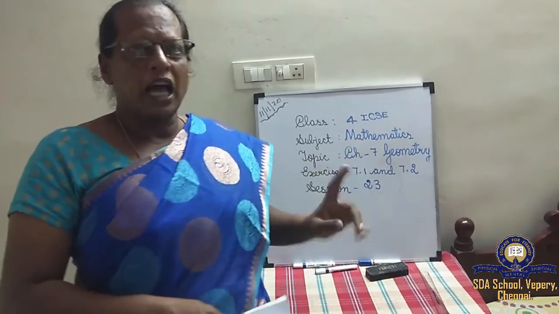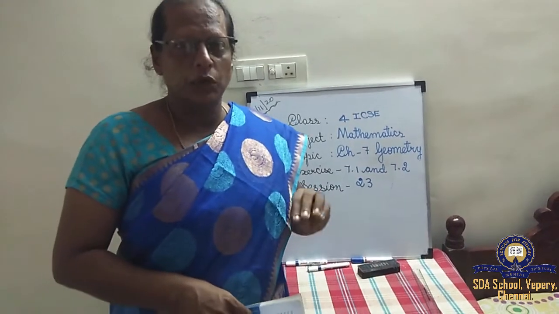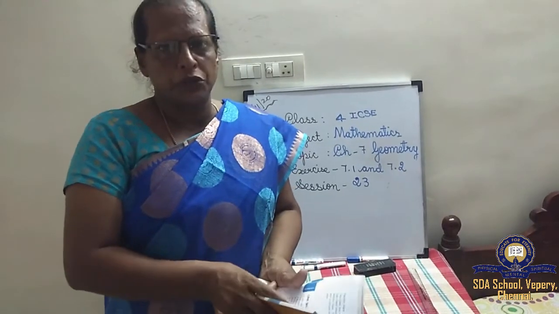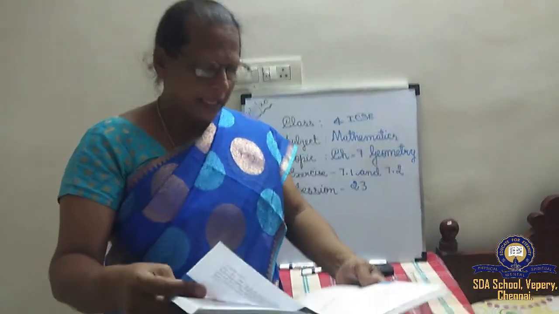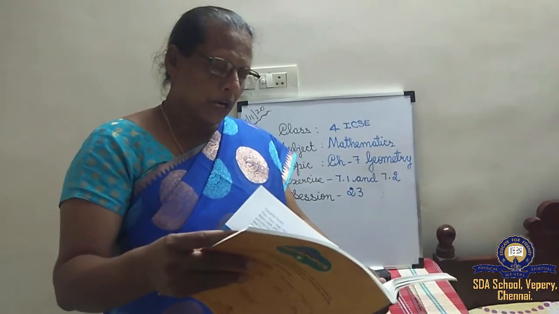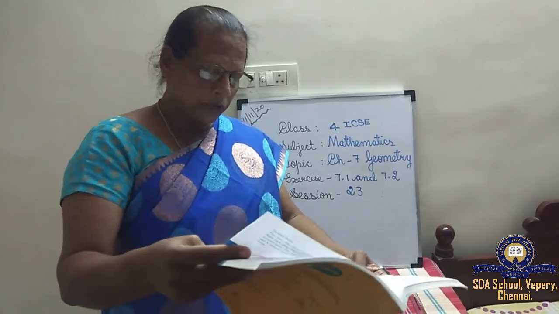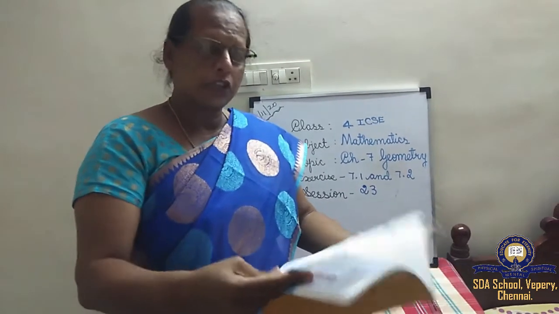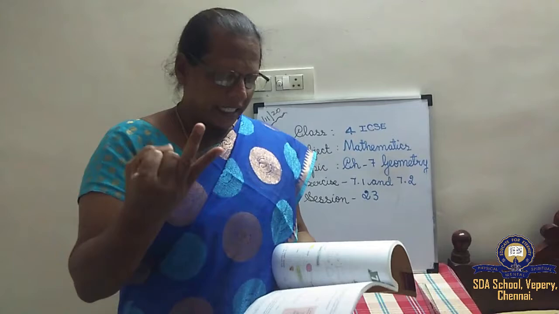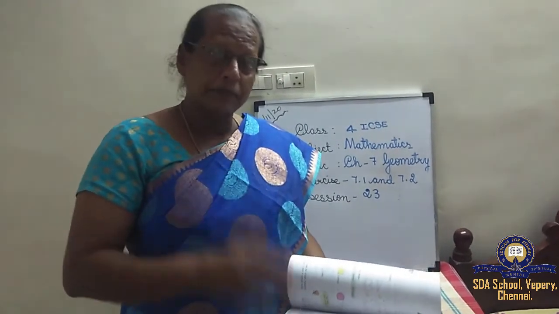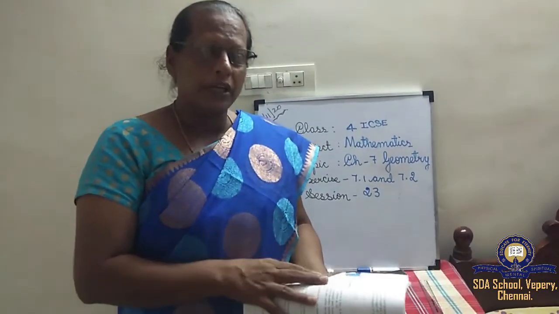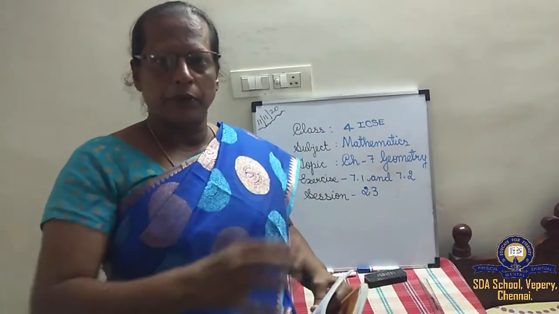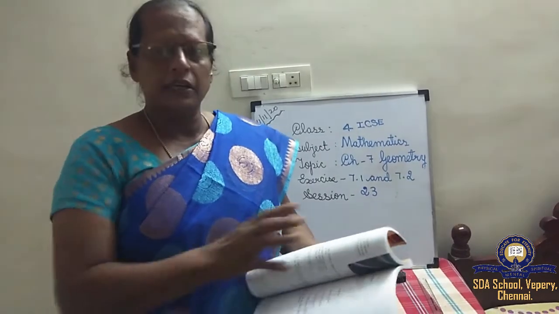Understood, children? Yesterday we learned only the warm-up pages, which are given on pages 120, 121 and 122. In that we learned the warm-up pages, where we have to identify the shapes. You have to name the shaded face of the solid shape, and then what is a point, what is a line, the types of lines, perpendicular lines, parallel lines, line segment and ray. These we learned yesterday.